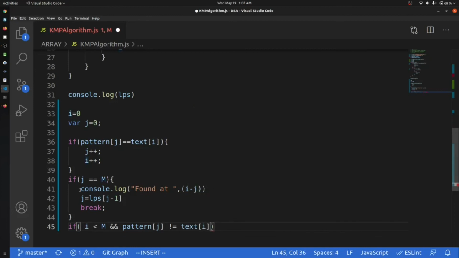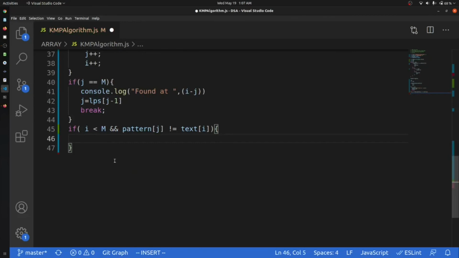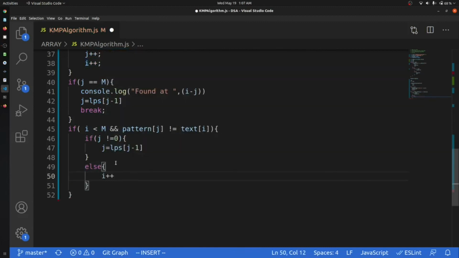If they are not equal and we are previous to n, then we will again check if j is not equal to 0, we are going to set j equal to LPS j minus 1, and if it is not the case, we are just going to increase i by 1.